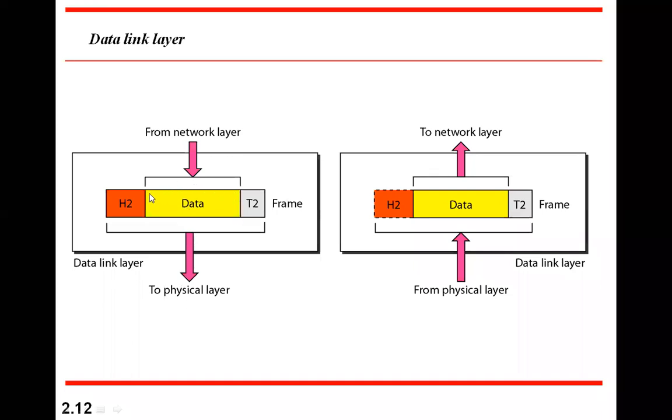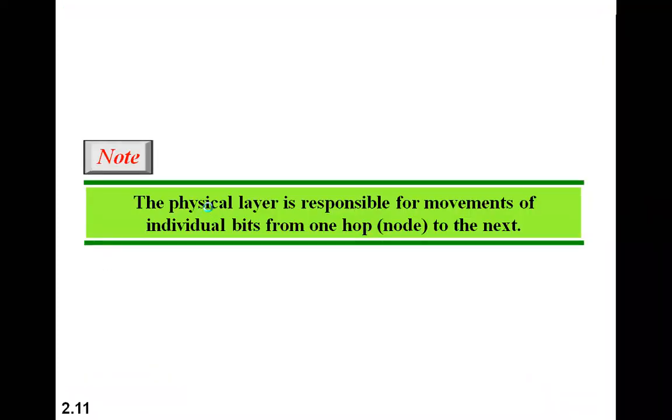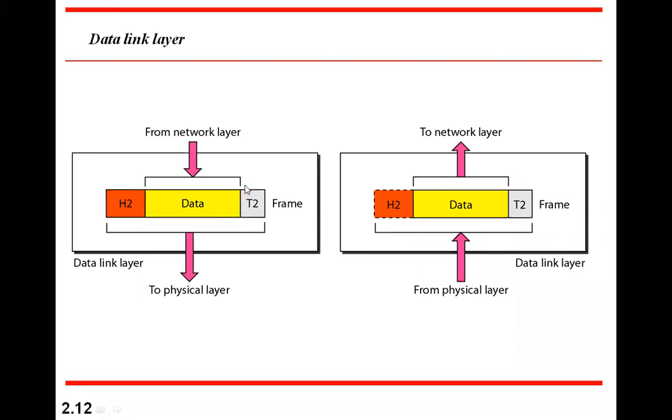The frame has a certain structure, and we will see that as we go further into the subject. It converts into that specified format and hands over to the physical layer. That means it is dealing with frames, whereas the physical layer, if you go back and see, is dealing with bits and signals. Here it is dealing with frames. Please remember.